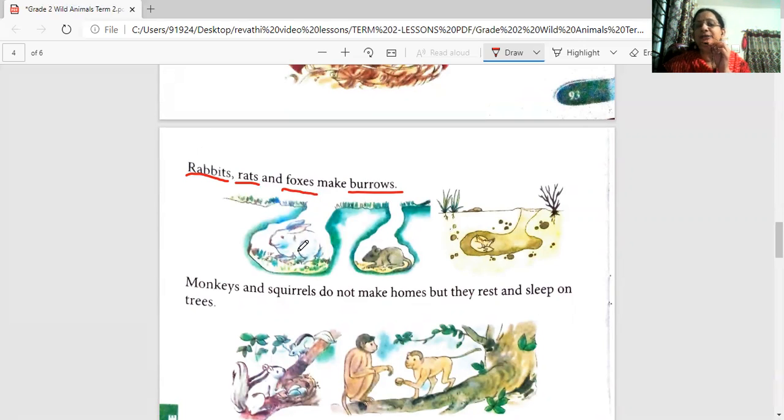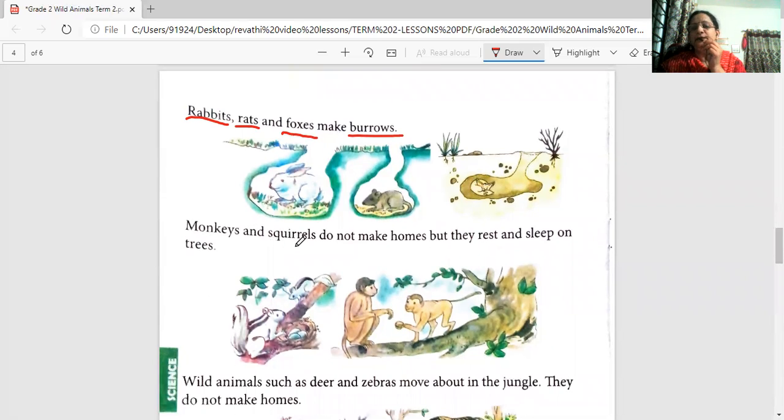Can you see the rabbit here? It makes a burrow under the ground. Rat also makes a burrow. This fox also will make a burrow deep inside, so that nobody can see where it is. They will nicely sit in the burrow and they protect themselves. So what is the house of the rabbit, rat, and fox? They make the burrows.